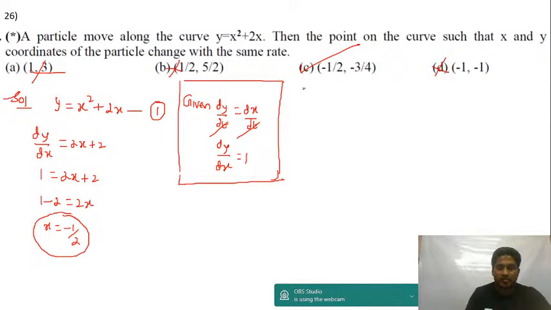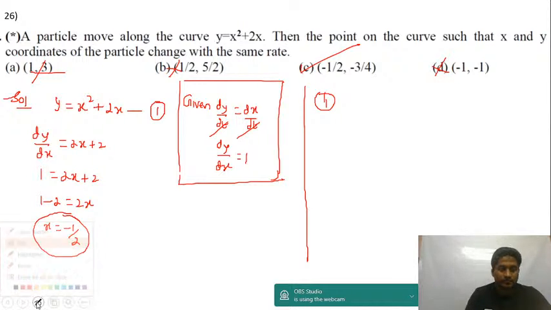Even if you want to find the value of y, substitute in equation 1.